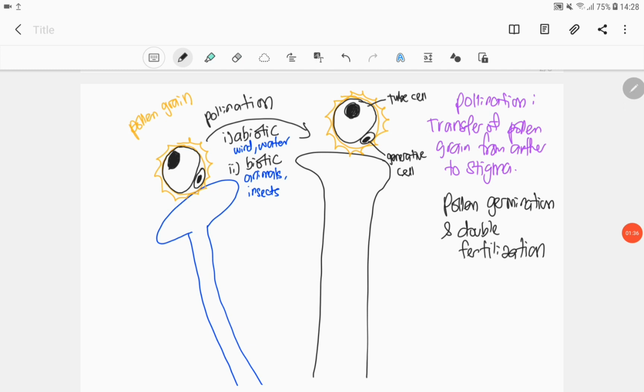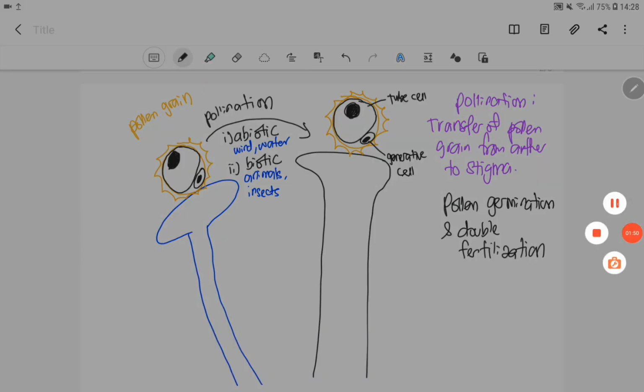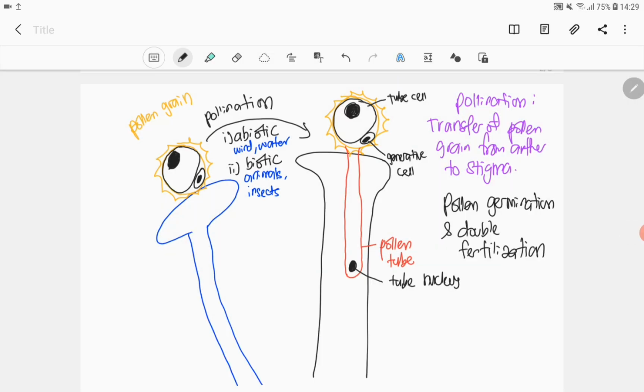So during pollen germination, tube cell akan starts to divide and form pollen tube. So the pollen tube will starts to enter the style of the carpel. So selepas saja pollination, tube cell akan starts to form pollen tube dan pollen tube akan masuk ke dalam style. So itu adalah pollen germination.